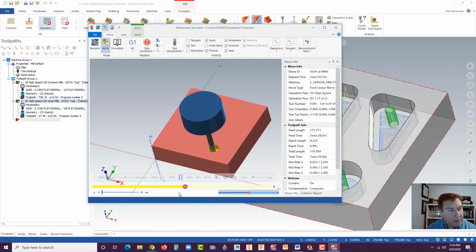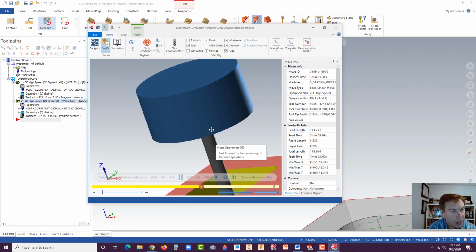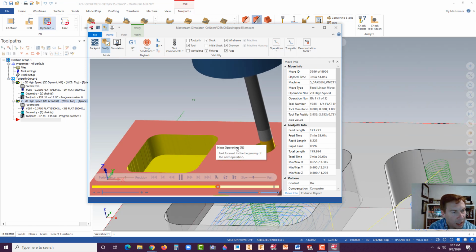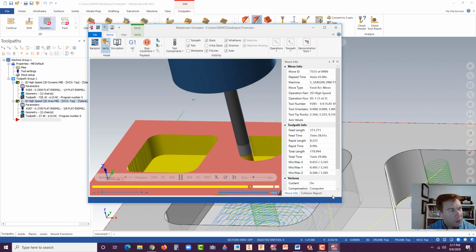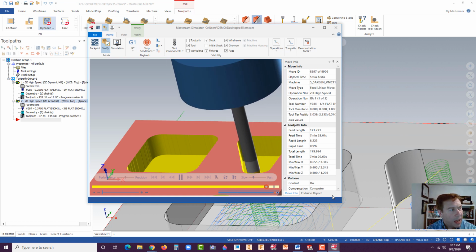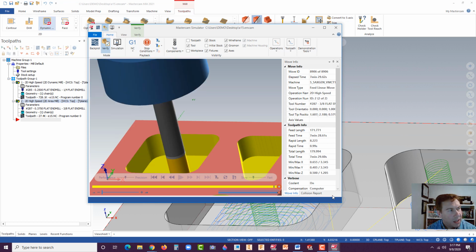Again, you can see that it's rough. Zoom up. You can actually rotate and see the roughness of the surface there. Now watch what happens when we get to the next, the 2D high speed area mill.